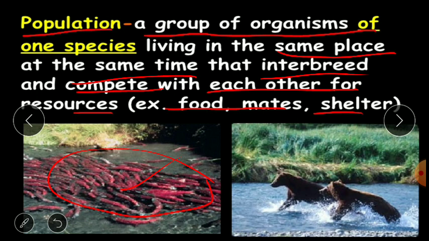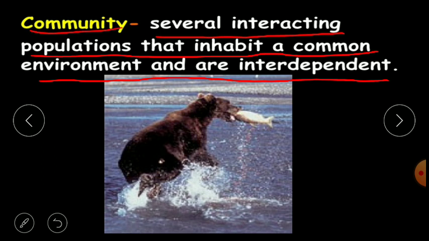Like, for example, you can take only food you are considering, but simple bacteria like lactobacilli are naturally present in your stomach and helping in digestion of your food, and we don't even know that. So, we are a population which is dependent on others, or you can say we are exchanging things with others. So, that is going to be forming a community. We are interacting with other populations. So, when the populations are interacting with each other in a common environment, they are going to be called a community.